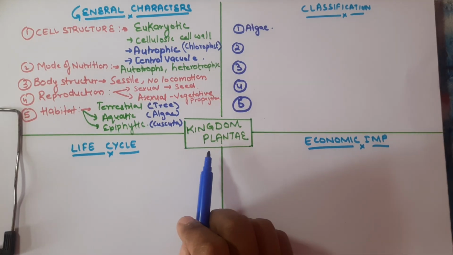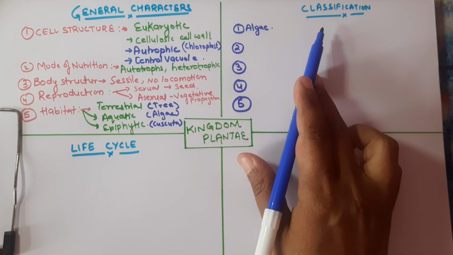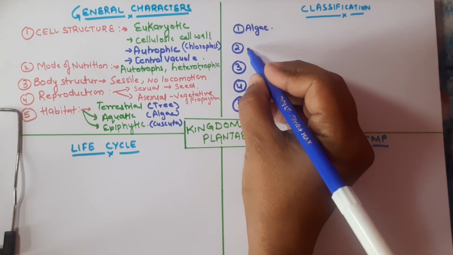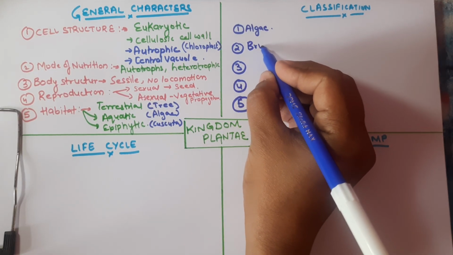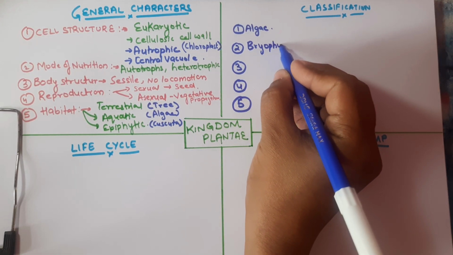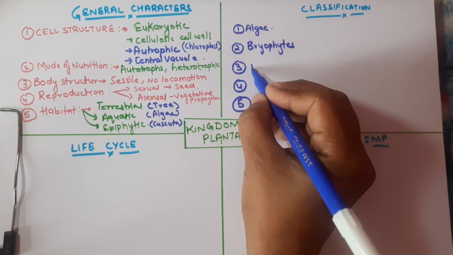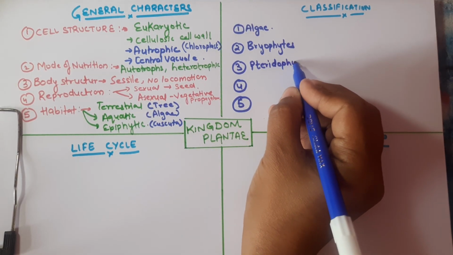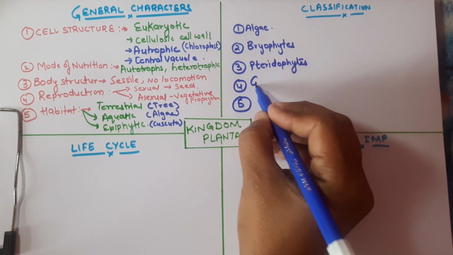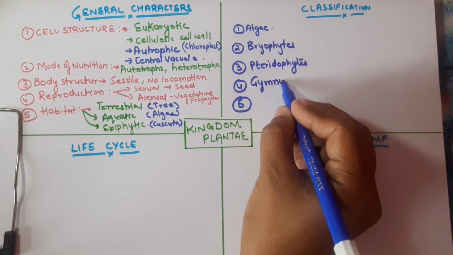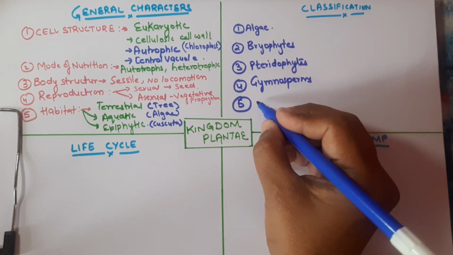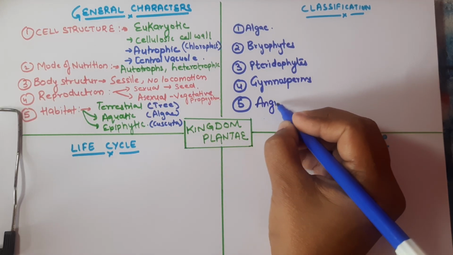First is algae, then there are bryophytes, the third one is pteridophytes, the fourth one is gymnosperms, and the angiosperms.